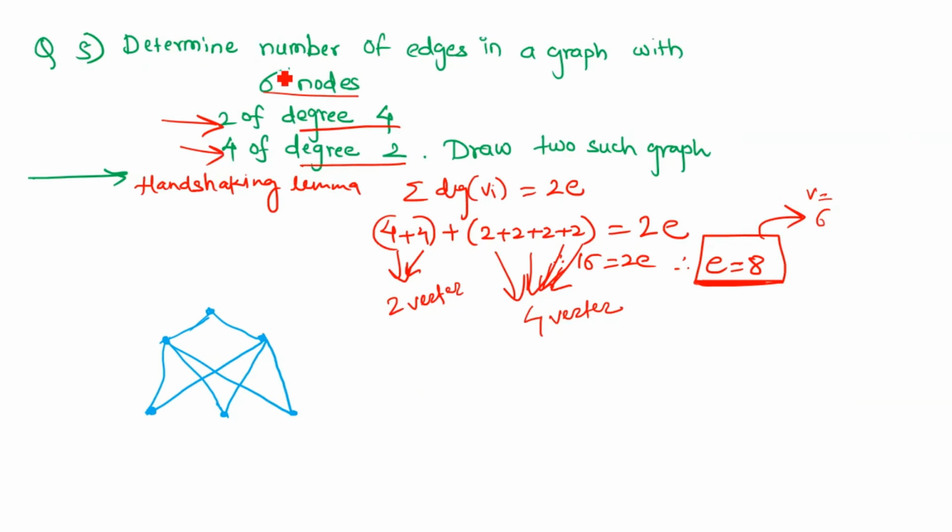Next question: determine the number of edges in a graph with 6 nodes, 2 of degree 4 and 4 of degree 2. Draw two such graphs.